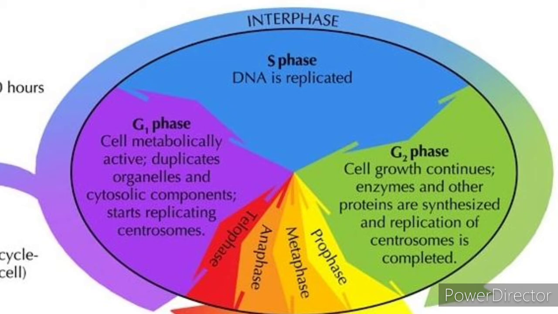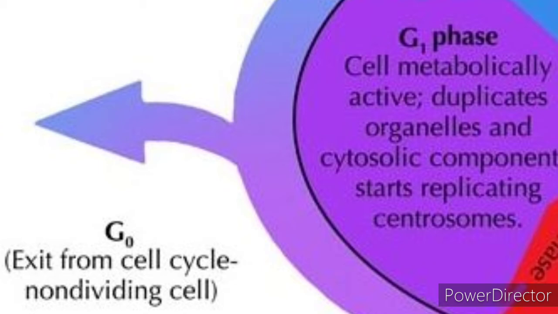Next one is G1 phase. G1 phase means what? First gap phase. G1 phase is otherwise known as the first gap phase, which contains 2C amount of DNA in cells of G1. Now here the cells become metabolically active. Metabolically means what? All chemical reactions take place.